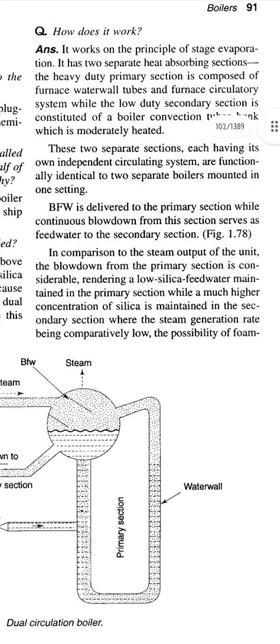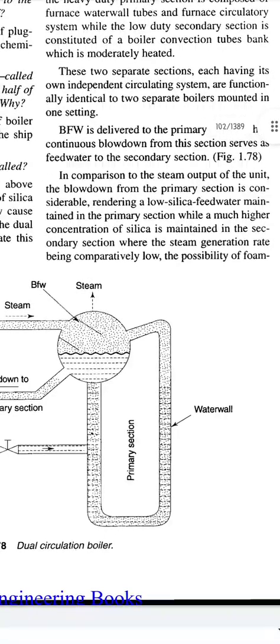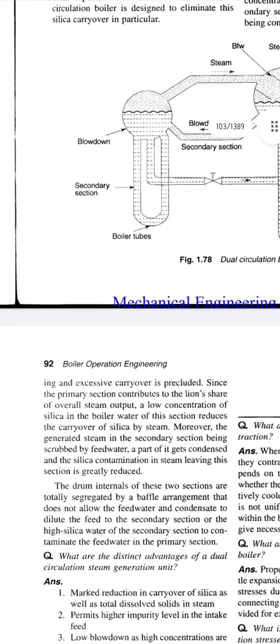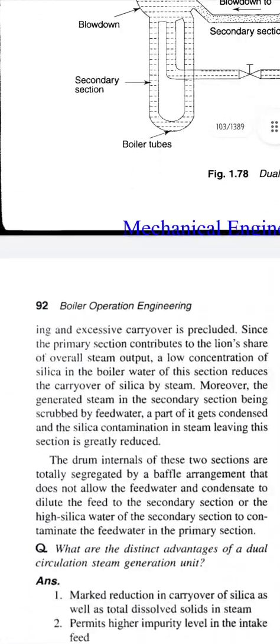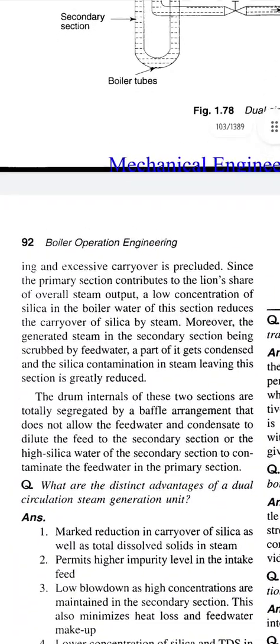In comparison to the steam output of the unit, the blowdown from the primary section is considerable, rendering a low silica feed water maintained in the primary section, while a much higher concentration of silica is maintained in the secondary section, where the steam generation rate is comparatively low, so the possibility of foaming and excessive carryover is reduced.